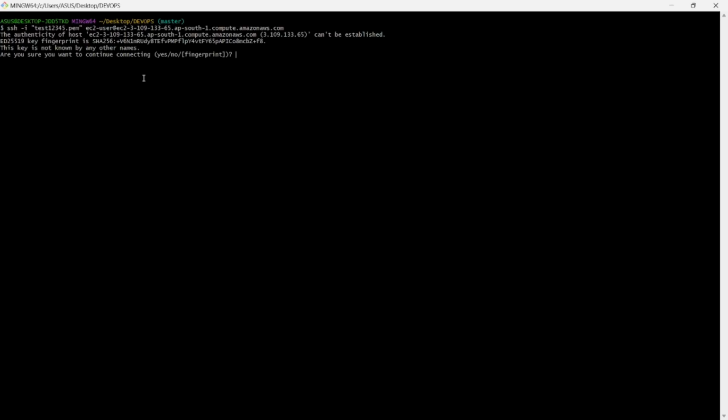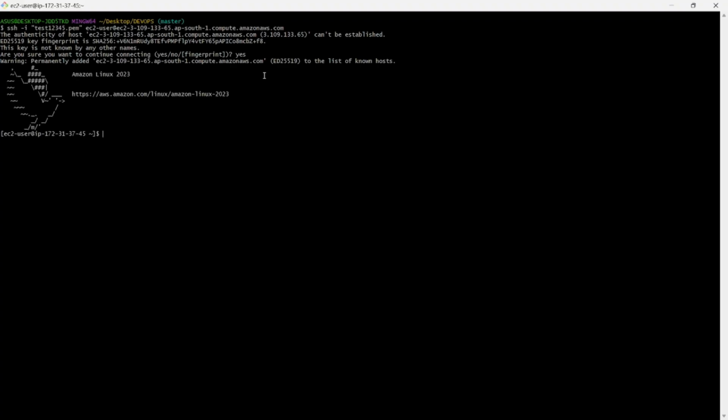This is my Git Bash. Yes, I want to connect to my machine. You can see we connected successfully. So here my condition is I want to create one.